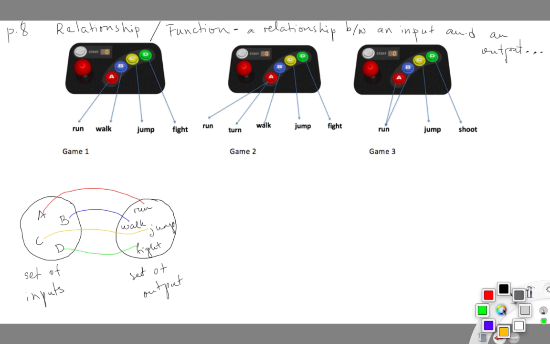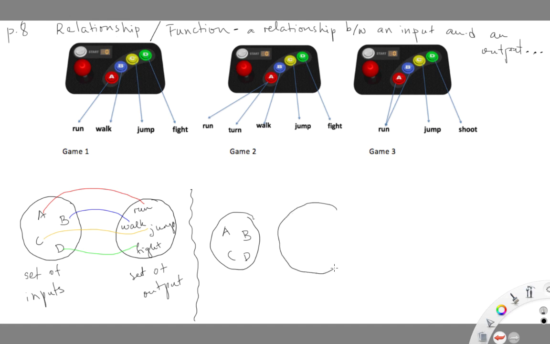Now, if I look at the second game console, we have a little bit of a different situation. It's somewhat similar. We have again our inputs, and our inputs are again A, B, C, and D. However, we have one action more as output.